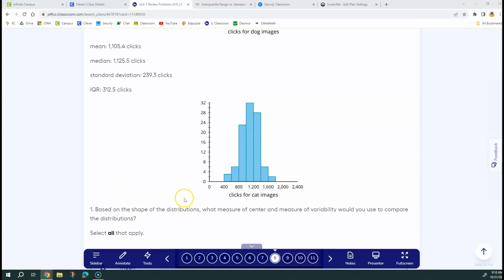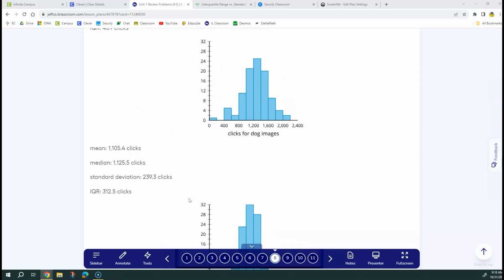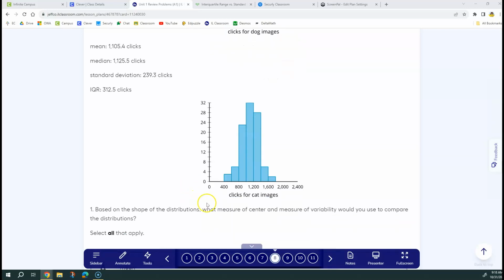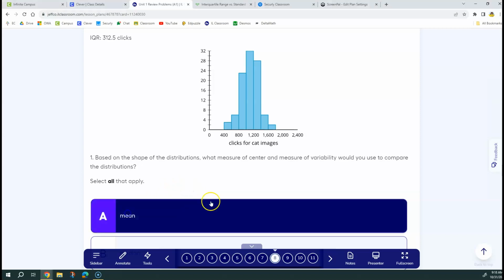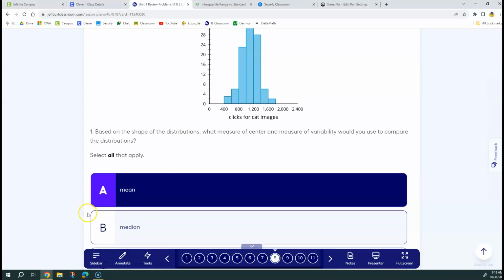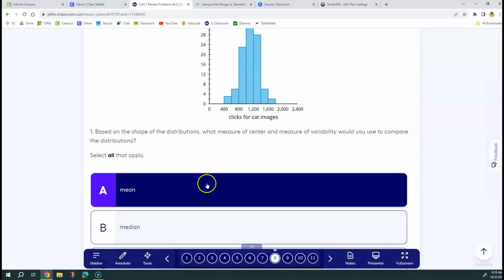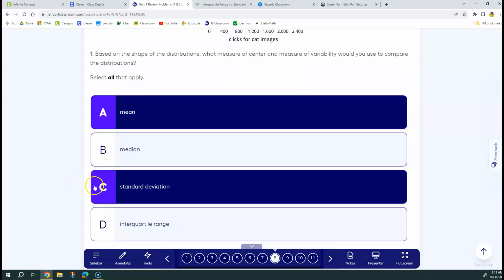So looking at them, they are pretty symmetrical. Not exactly symmetrical, but pretty symmetrical. They're not skewed in any one direction for sure. So that tells me I need to use the mean as the measure of center. And then also because it's pretty symmetrical, the standard deviation is also going to be the best measure of variability.